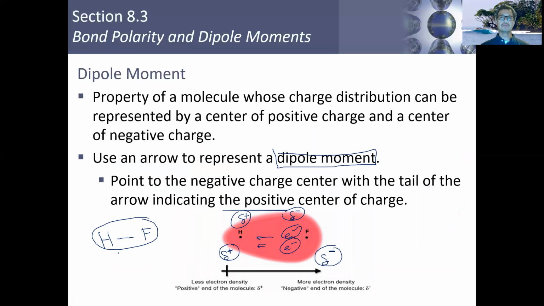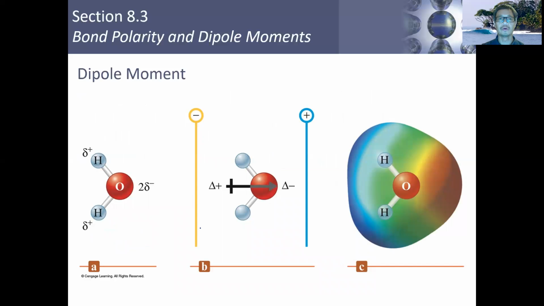If the electrons are spending more time on this side of the bond, the fluorine side of the molecule, then that side will be negatively charged. So the fluorine side will be negatively charged, and the hydrogen side will be positively charged. The molecule itself also has a dipole moment. The charge distribution allows us to state that about this molecule. So not only do we have a polar bond here, but the molecule itself is also polar in nature. It has this dipole moment as well, and we see that with other polar molecules.